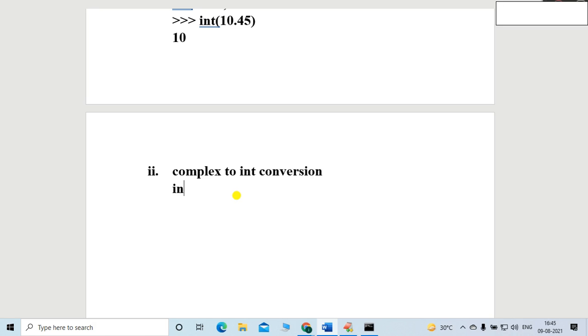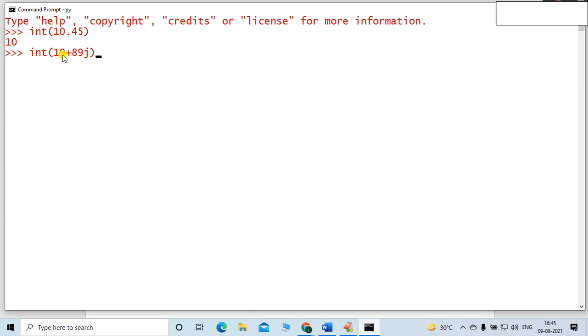So the function for integer conversion is very simple. Int we have to write. In this int I will write 10 plus, it is an imaginary type, friends. 10 plus, let's say, 89j. It is my requirement. Whether it is possible to convert complex into integer or not, let me check. I will try to convert this complex into the integer.